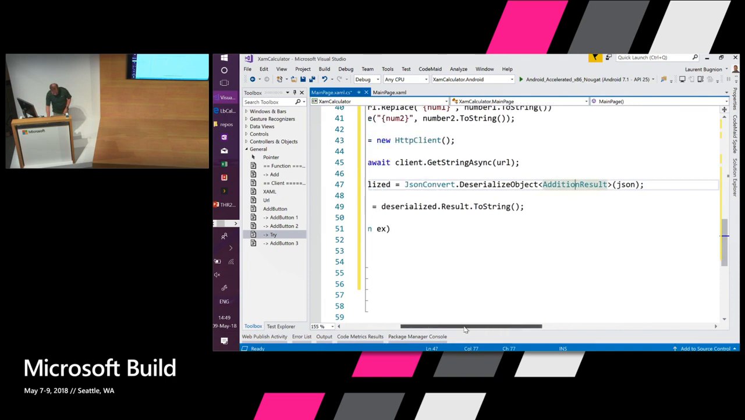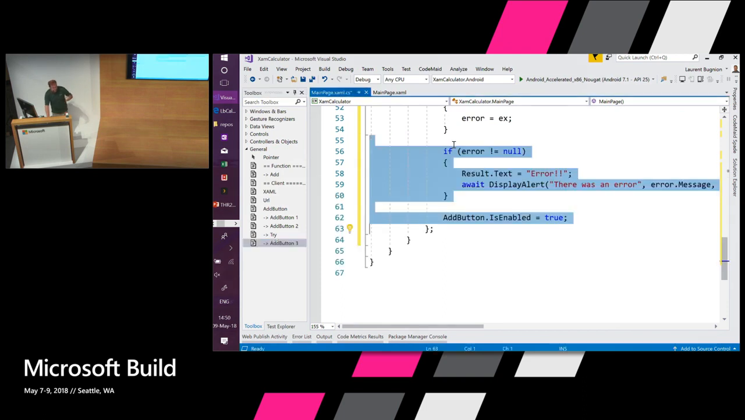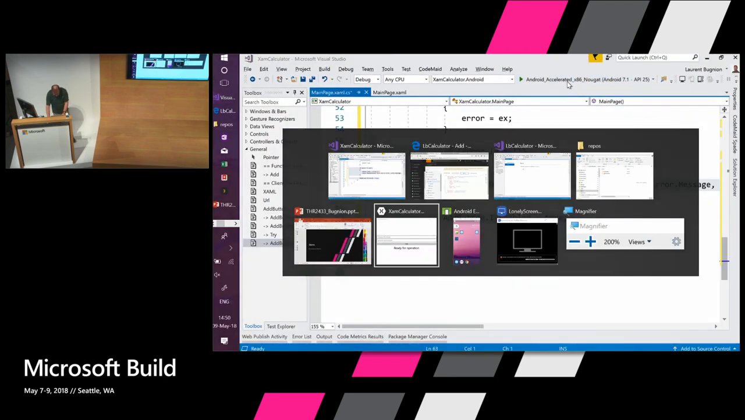OK, so now we are ready. The last thing I need to do here is just re-enable my button because I disabled the button when I sent the asynchronous request just to have a better user experience. And now we are ready to run. So at this point, I could go and deploy to the Android emulator. Here, actually, I did that already.